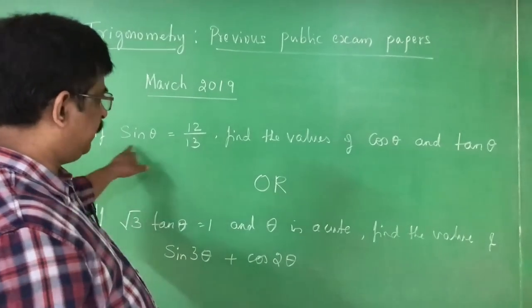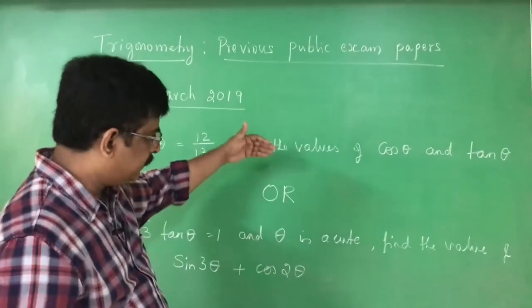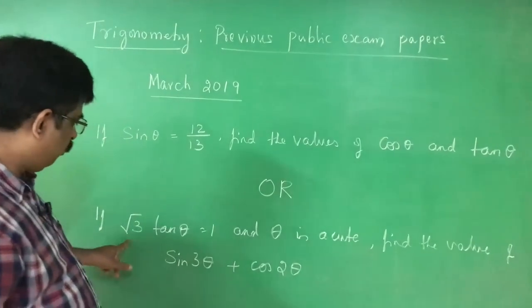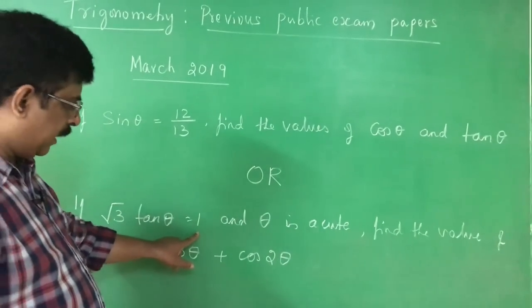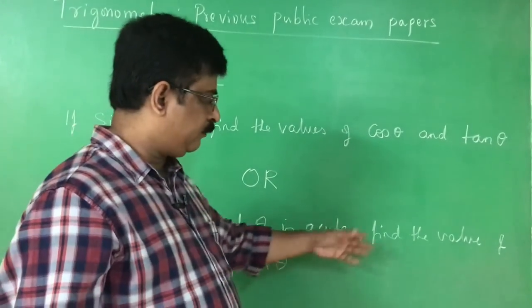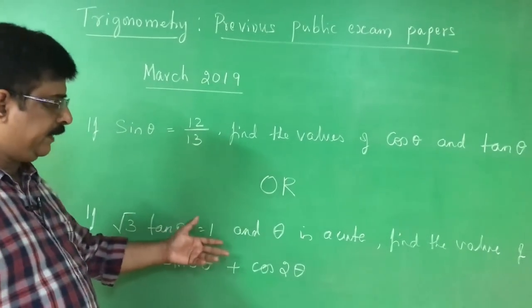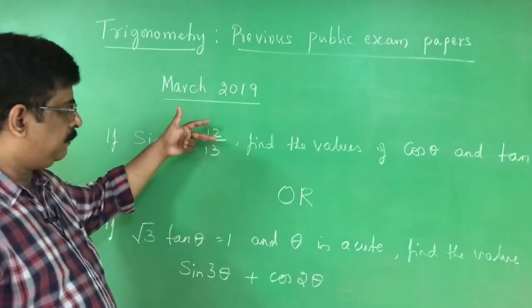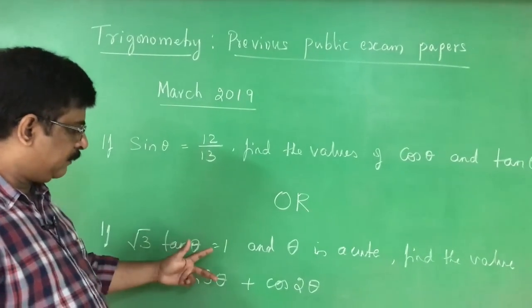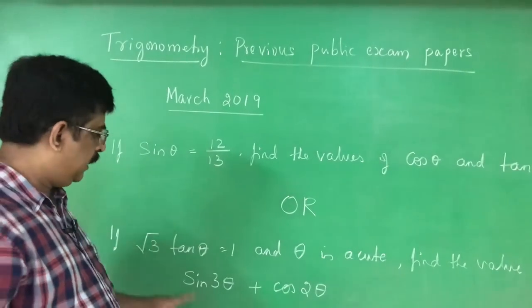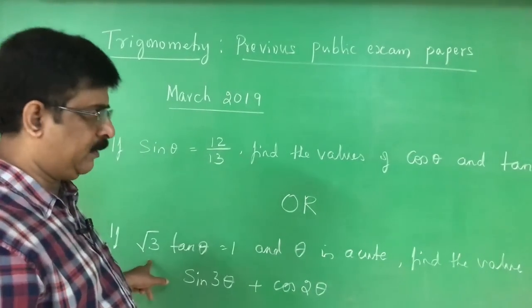Okay. The first problem I solved, there is a choice given for it. That is, root 3 tan theta is equal to 1 and theta is acute. Find the value of sin 3 theta plus cos 2 theta. It is a problem based on standard angles. The other is a problem based on ratio. Any one you have to do to get 2 marks. Now I solve this problem. Very simple problem it is.